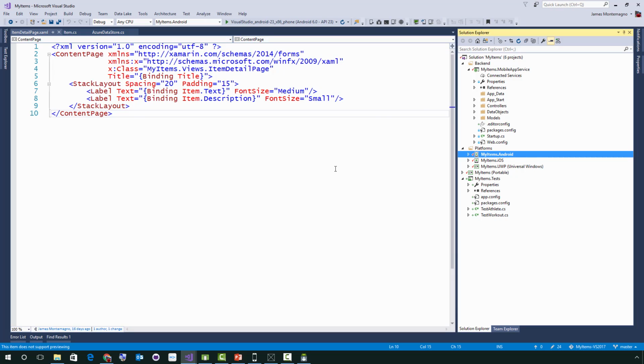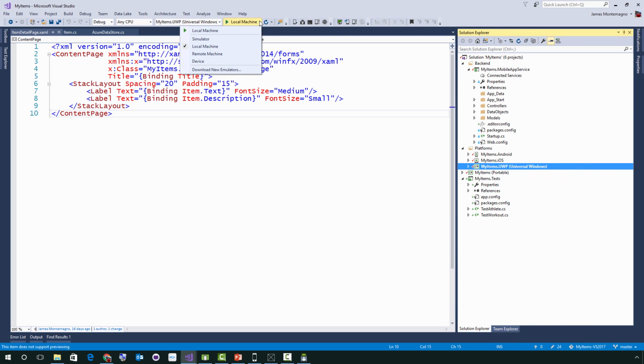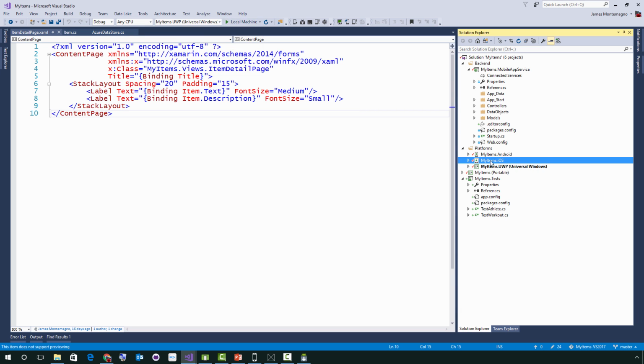Now, when I switch over to UWP and set that as my startup, I can start on a local machine, on a remote machine or a device, or a simulator. I could optionally download new emulators for Windows 10 if I wanted to test it on a Windows 10 mobile device. Now, there's one other operating system that we want to target, which is iOS.